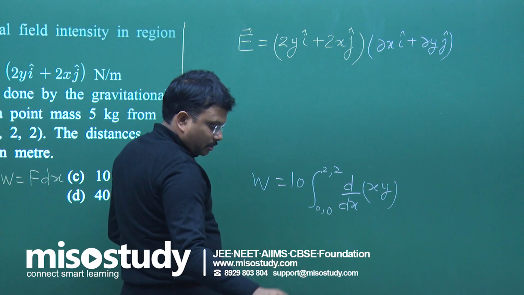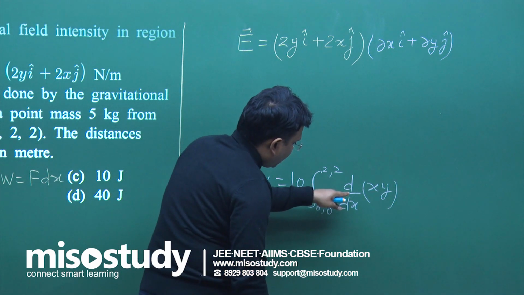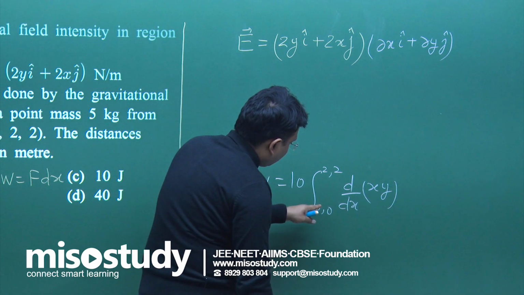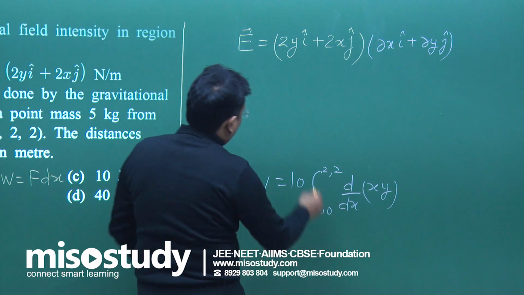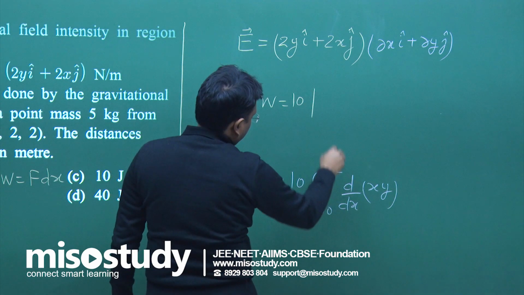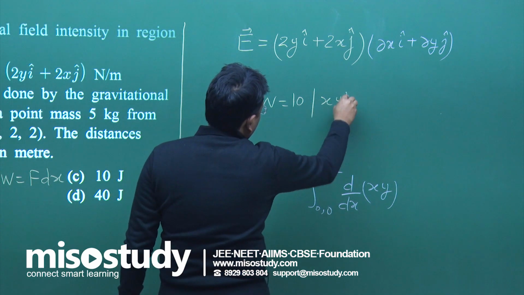So it is going to give me x into y, only x into y, and that too with limits 0 to 2. So W is equal to 10 times xy.